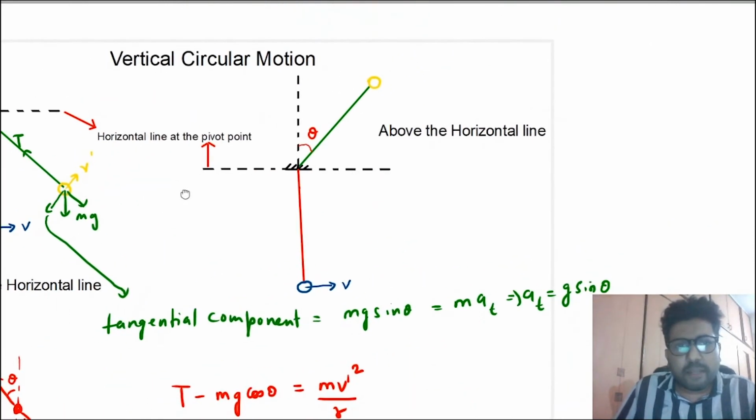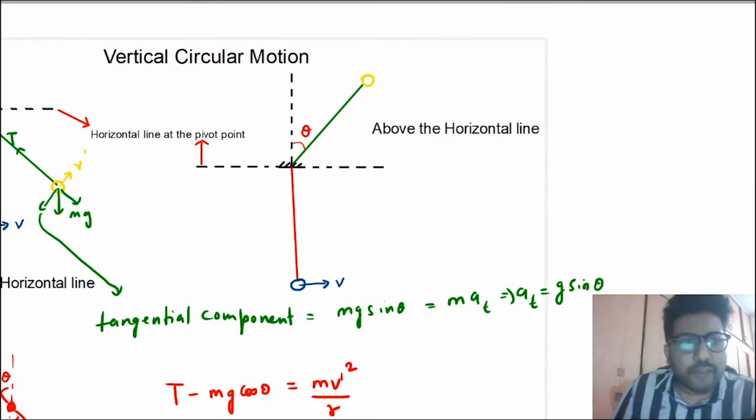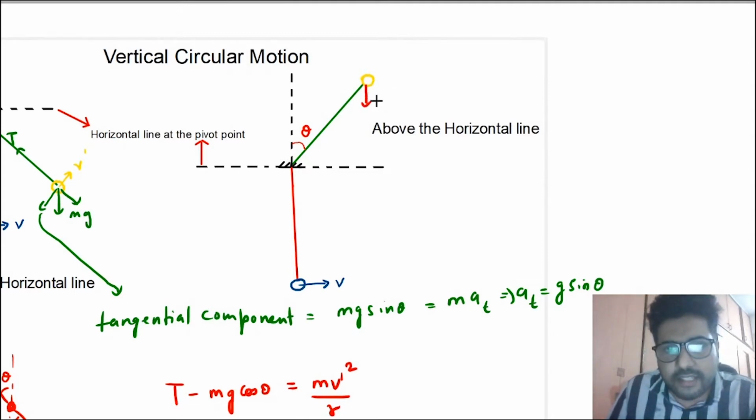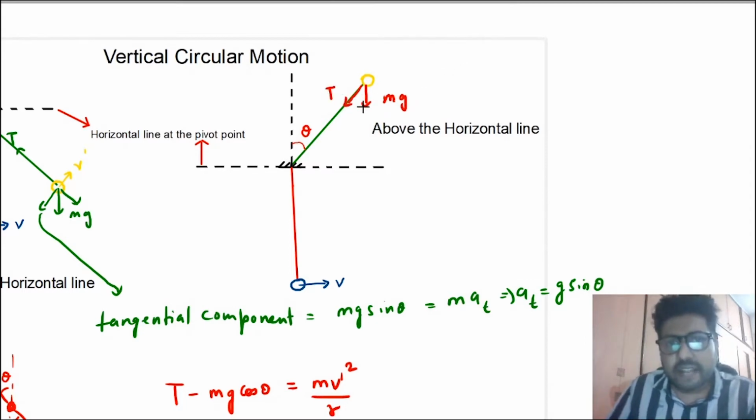Now let us see what happens above the horizontal line. Above the horizontal line, we are taking an angle theta from the upward vertical. So when the ball reaches above the horizontal line, the situation changes somewhat. See, in this case, there is the force of gravity and there is a force of tension. If this angle is theta, this angle is also theta.